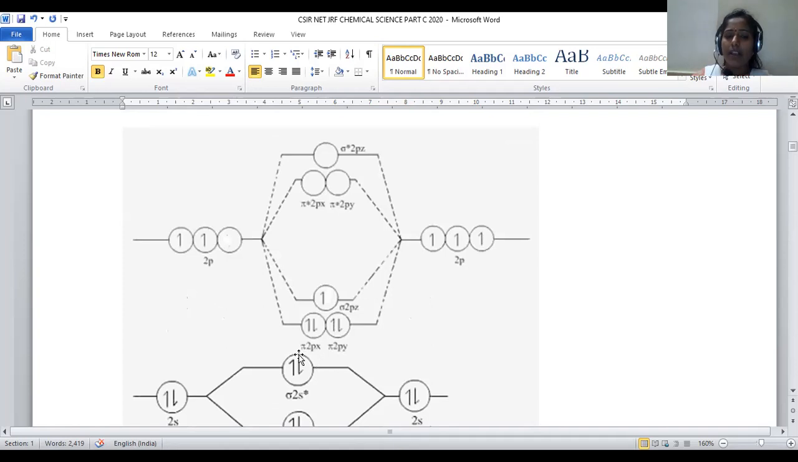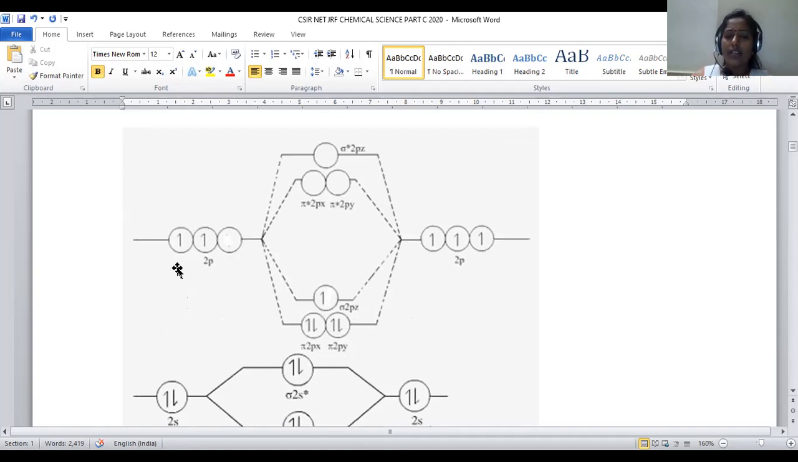Less than half filled, pi orbitals lay down; more than half filled, sigma orbital will lay down. So it is a kind of less than half filled system. That's the reason why we have to arrange these orbitals in this manner. Pi 2px and pi 2py, both the orbitals are of lower energy. Sigma 2pz is of higher energy, right?